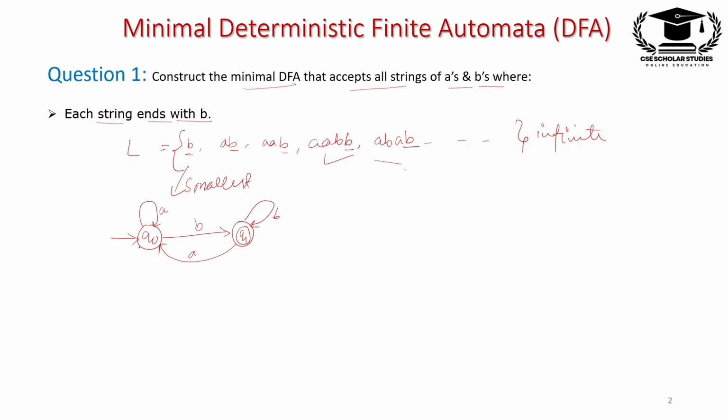So I think this is the final DFA, because for all states all input transitions have occurred here. For Q0, A transition comes and B transition comes. For Q1 state, B transition comes and A transition comes. So this is the minimal DFA of the given language, right?